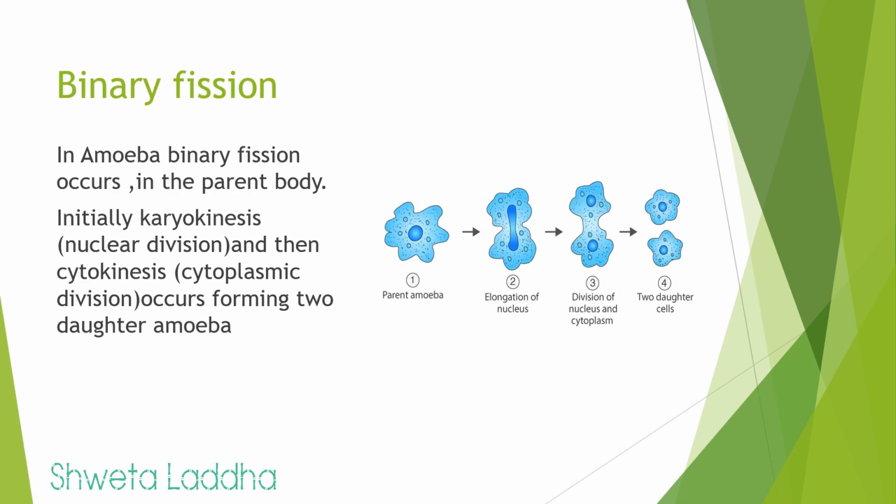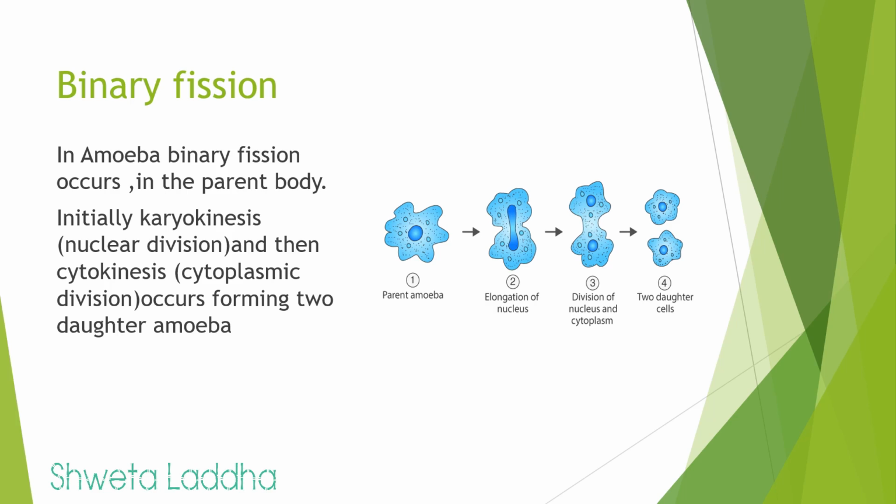Next type is binary fission. Binary means two, fission means division. Here the parent body divides to form two daughter cells. There are different types of binary fission as longitudinal fission which occurs in Euglena, transverse fission which we will see further in Paramecium. It also occurs in Planaria. Here we are studying an example in amoeba.